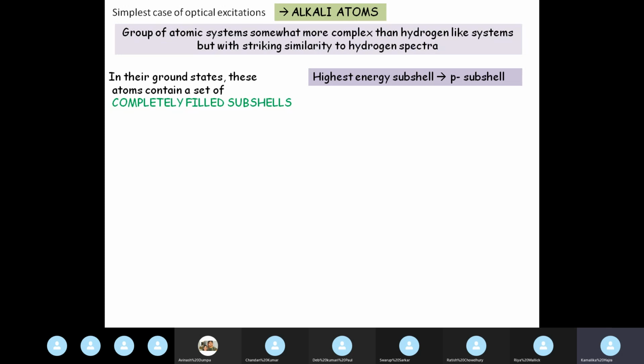If you are in the K orbital, K has s, p, d, f, then L will also have its s, p, d, f. So suppose in the ground state we are dealing with an atom whose highest filled subshell is the p subshell of the K orbital. What will be the next higher subshell in the L orbital?